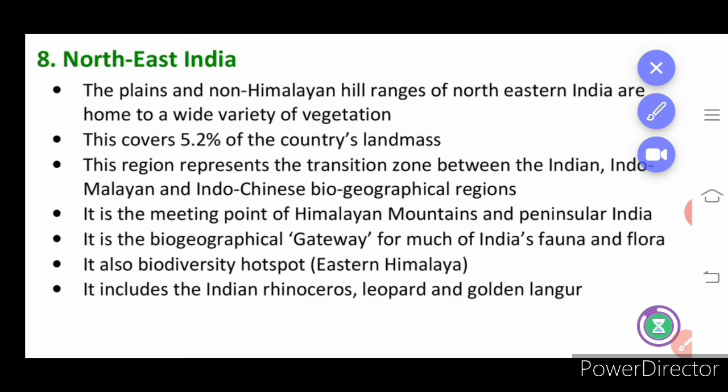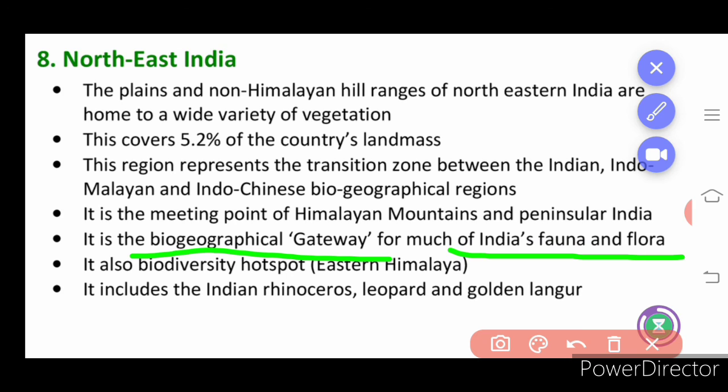Next we have northeast India. The plains and non-Himalayan hill ranges of northeastern India are home to a wide variety of vegetation. It covers 5.2% of the country's landmass. It is very less compared to the other types of biota. It is the meeting point of the Himalayan mountain and peninsular India. It is the biogeographical gateway. So this word is important. It is a biogeographical gateway for much of Indian fauna and flora.